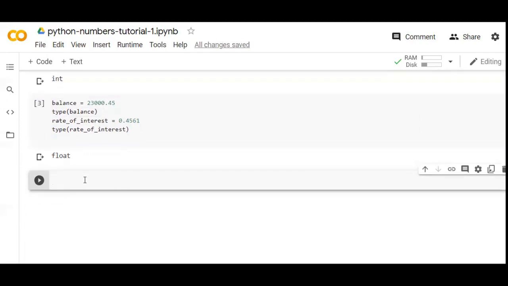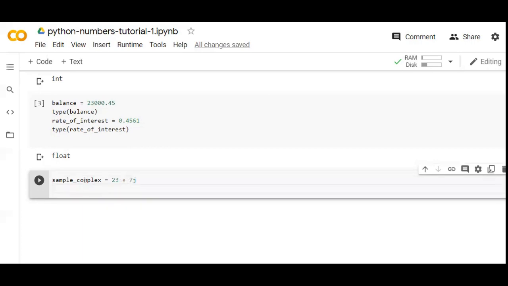You all have learned about complex numbers in your higher secondary maths, so it will be very easy to know what a complex number is. If a numerical digit has been expressed in this format, 23 plus 7j, I think this will be complex.